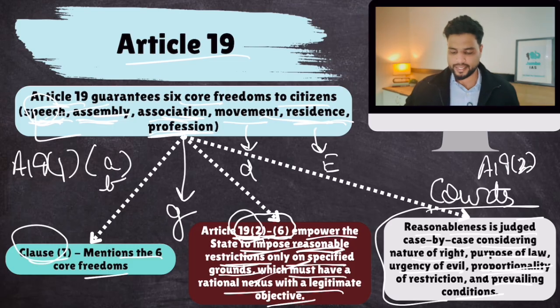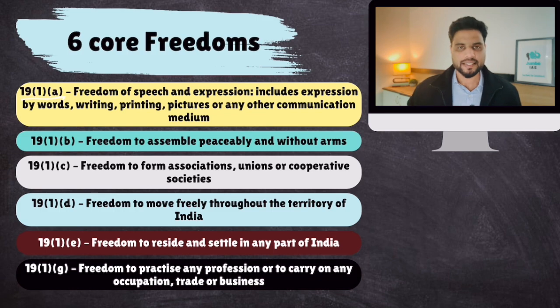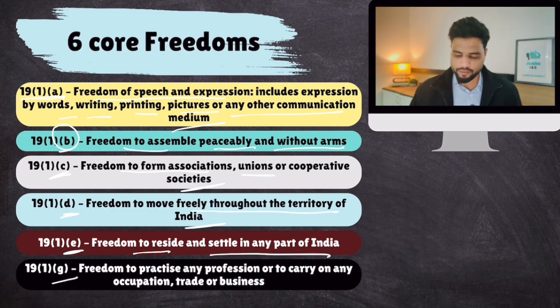Make sense? All right. Now, these 6 core freedoms, as I mentioned: Article 19, subclause A, freedom of speech and expression. And this freedom applies to expression by words, writing, printing, pictures. You share any pictures or any other communication medium that includes online communication as well. Then subclause B, freedom to assemble peaceably without arms, without guns, basically. Subclause C, freedom to form associations, unions, cooperative societies. D is right to move freely throughout the territory of India, but reasonable restrictions are applied. Then E, freedom to reside and settle in any part of India. And G, freedom to practice any profession or carry out any occupation, trade, or business.